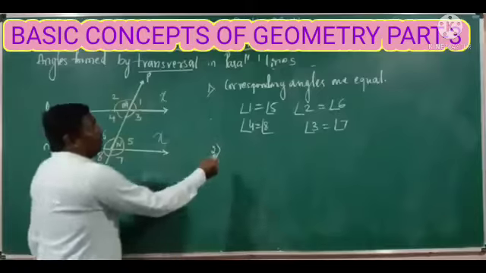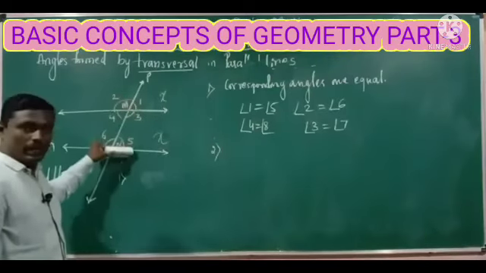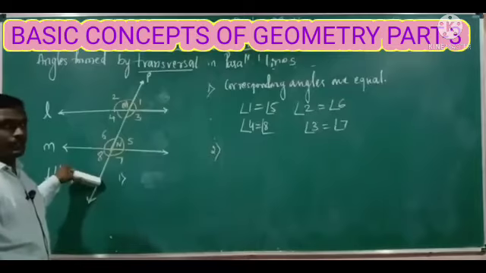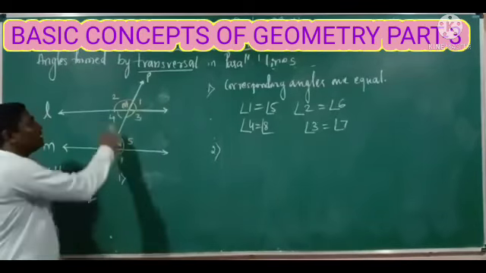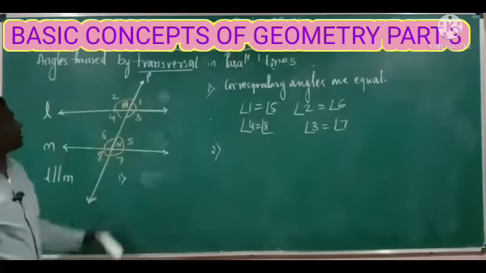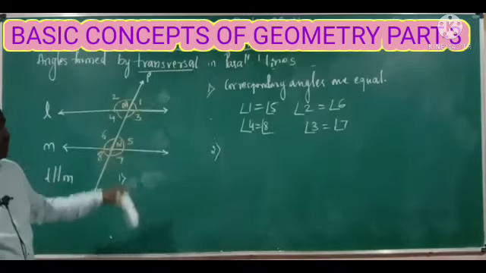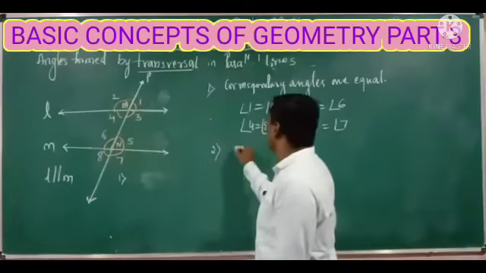Let's go to the next property. If two parallel lines L and M are intersected by a transversal, then the alternate interior angles are equal. For example, here the alternate interior angles are angle 4 and angle 5.